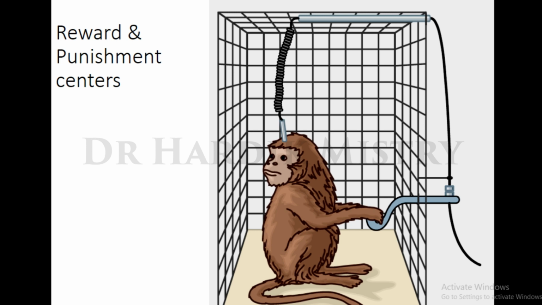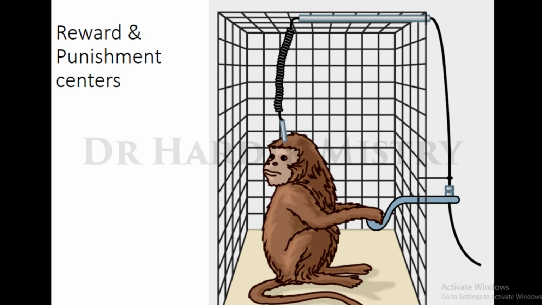For example, the monkey is in a cage. On the upper side of its head there is a wire which connects to the brain and records the various activities of the brain, and there is a trigger point, a handle, in its hand.